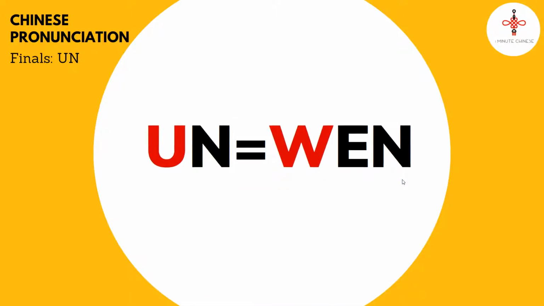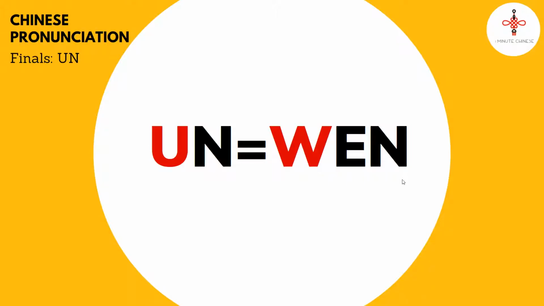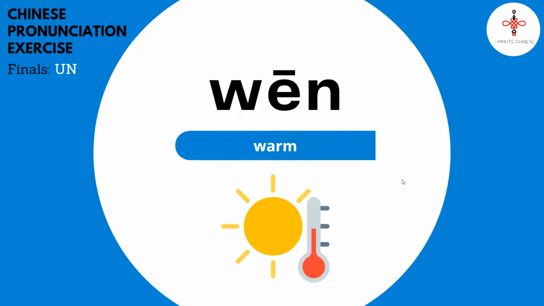When the final wen is not following an initial or consonant, it is spelled as WEN. Wen is warm in Chinese.